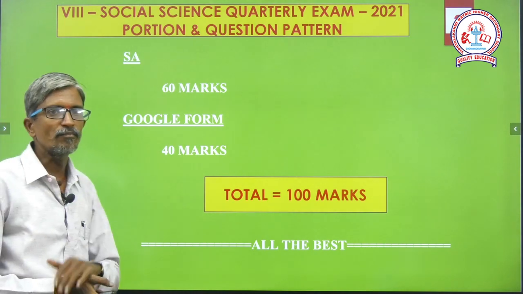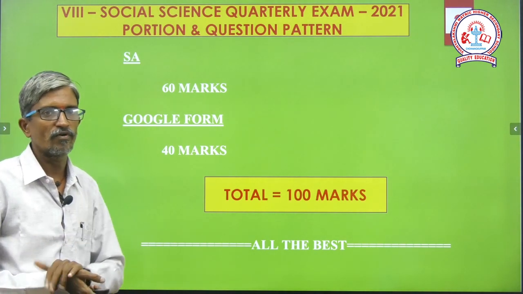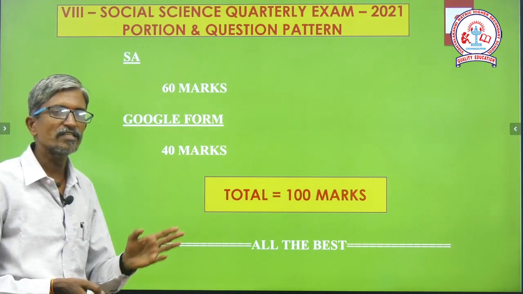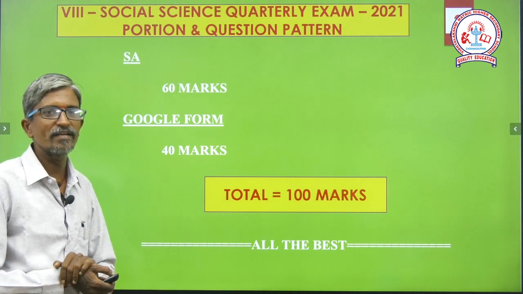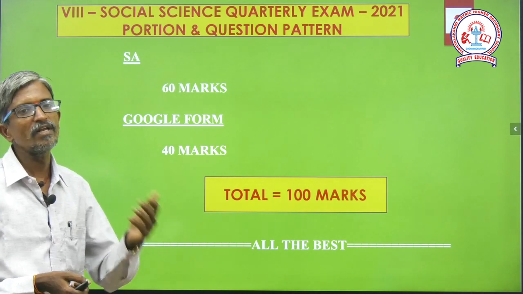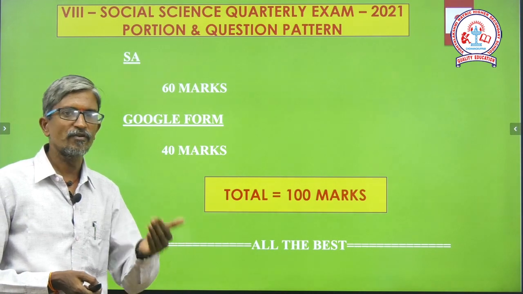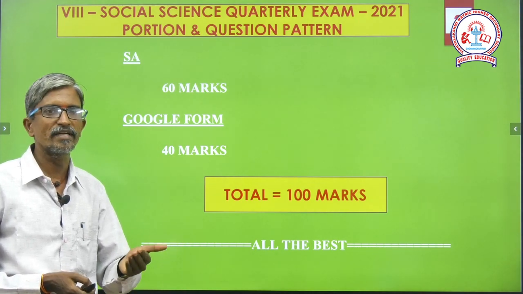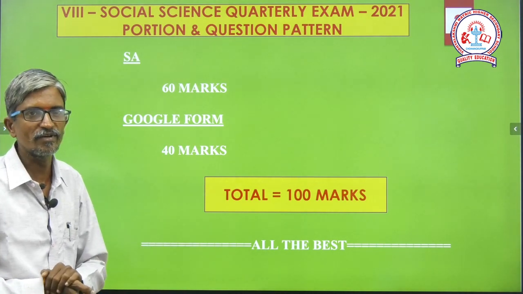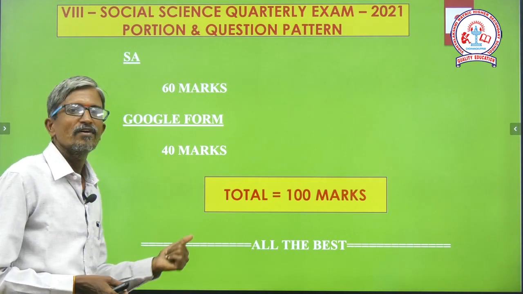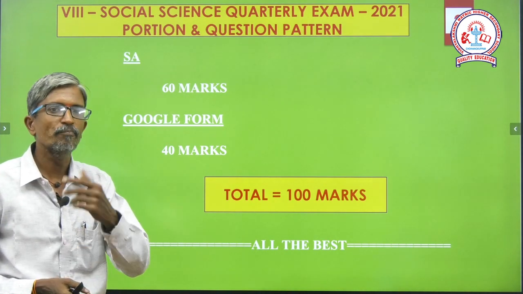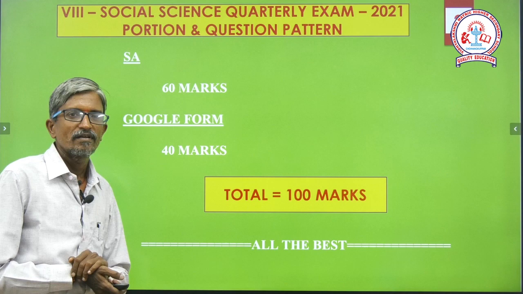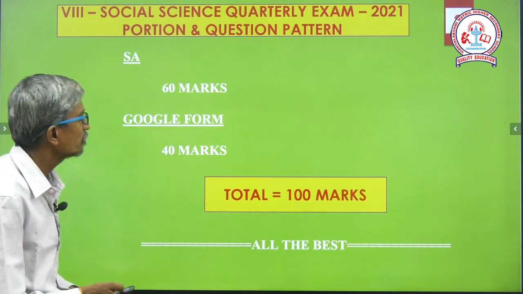And for 40 marks, we are going to attend a Google form. It is a must. Last time many of you got 50 out of 50. As we are all expecting the same performance, the participants must get full marks, 100 out of 100. All the best for this. As a prayer part, I give all the best wishes also. Okay, next.